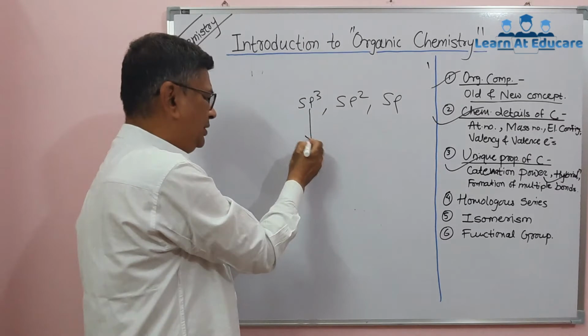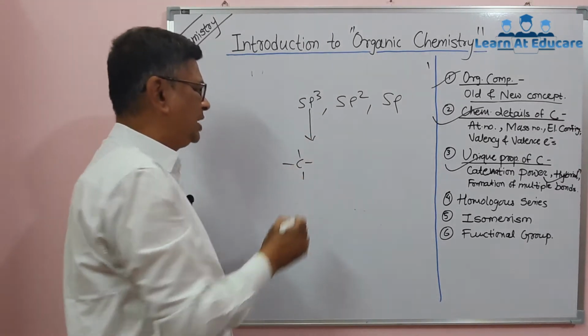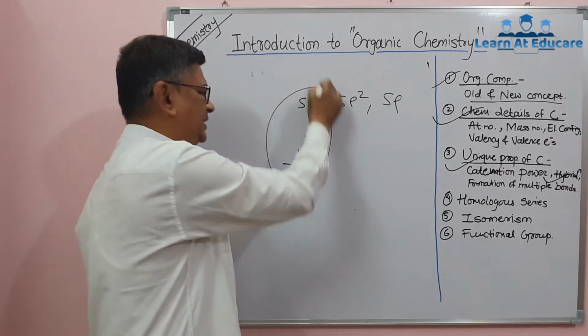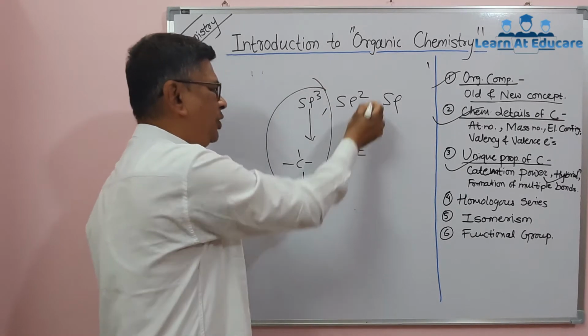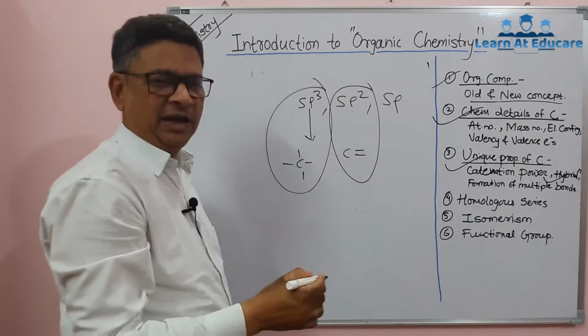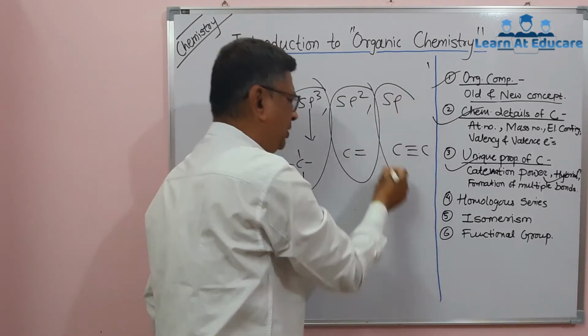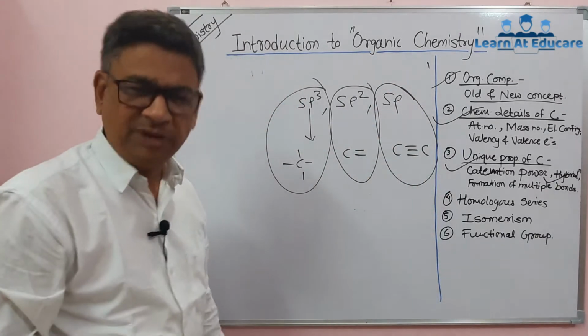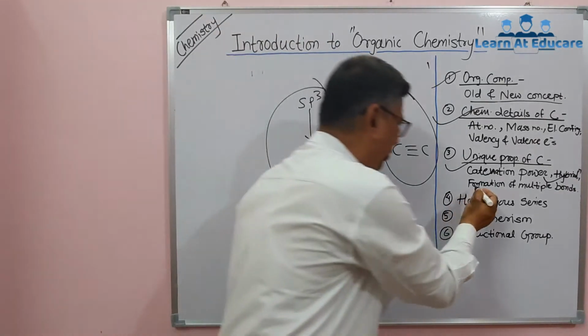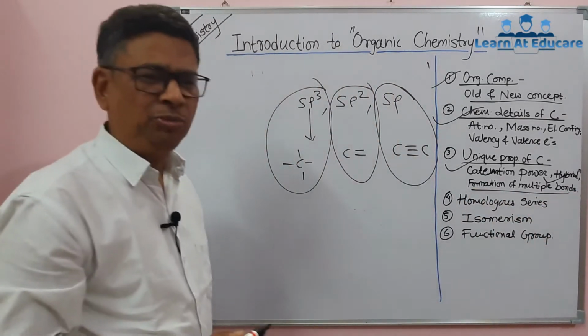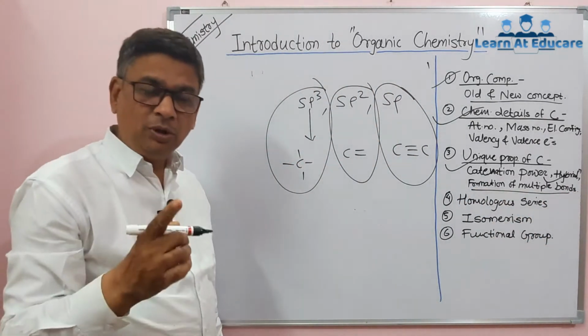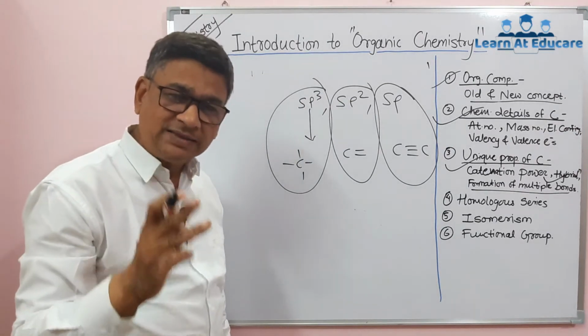And remember, if all 4 bonds of carbon are single bonds, then it is sp3 hybridized. If a carbon has a double bond, then it is sp2 hybrid type. And if a carbon has a triple bond, like carbon-carbon triple for example, then it is sp hybrid type. Then it is important to know that carbon has the ability to form single bond as well as double bond as well as triple bond.